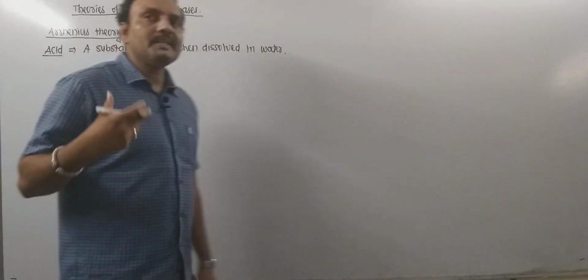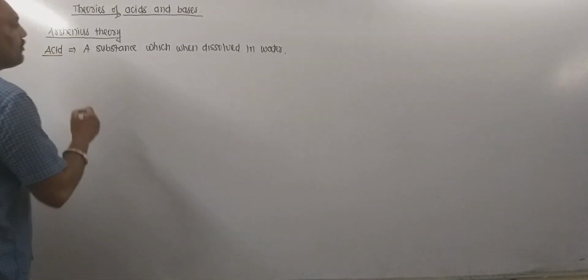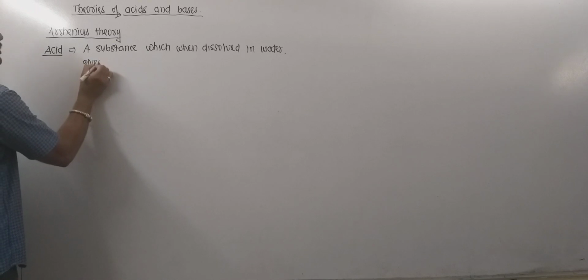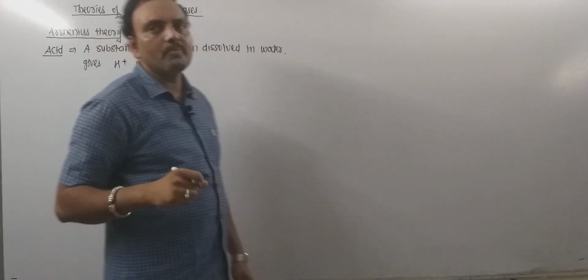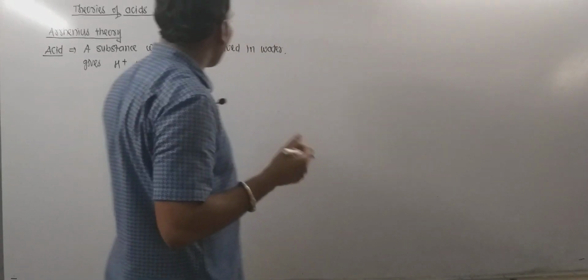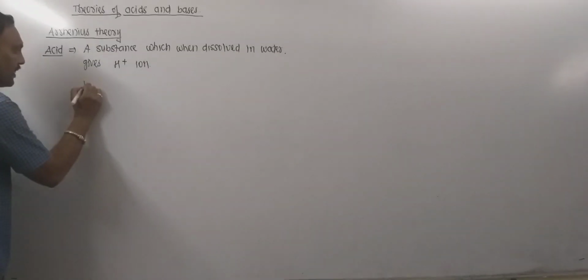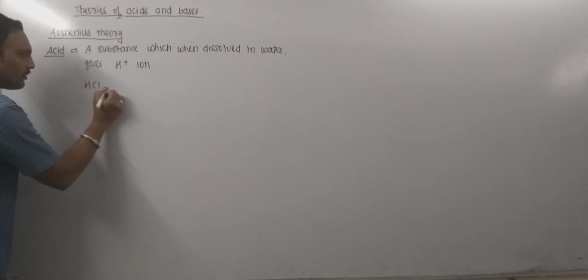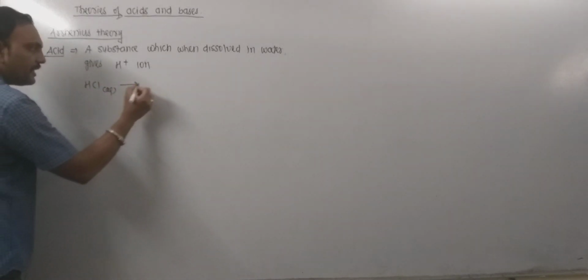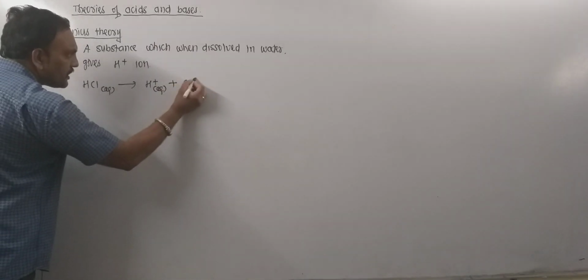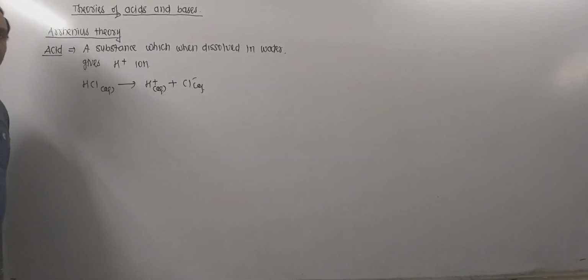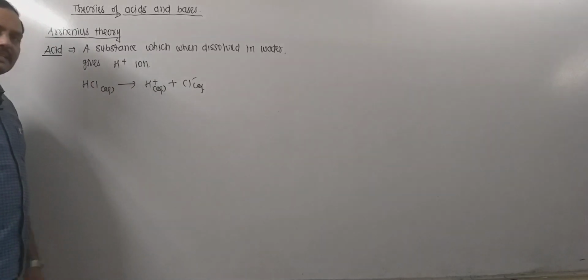I mean, if any substance when dissolved in water gives H plus ion, then that substance is said to be an acid. For example, consider HCl, hydrochloric acid. When it is dissolved in water, it undergoes dissociation producing H plus and Cl minus ion. So according to Arrhenius theory, it is an acid.